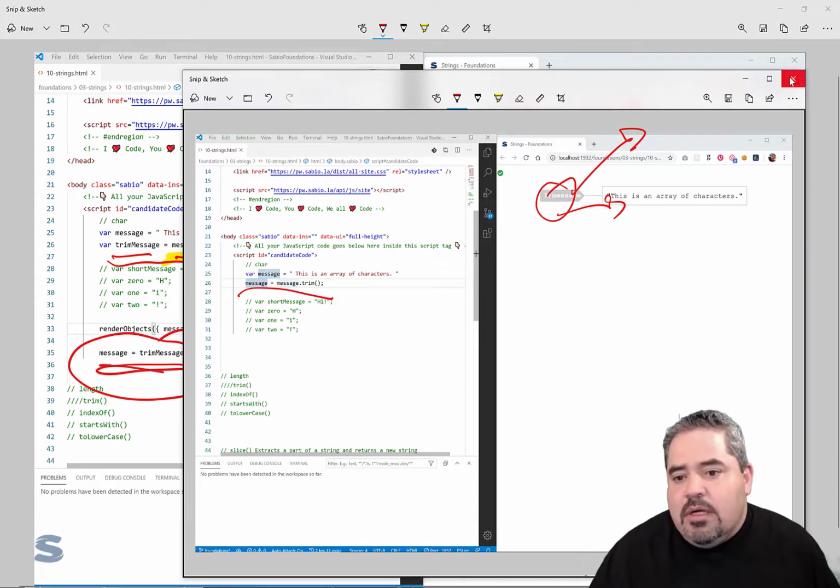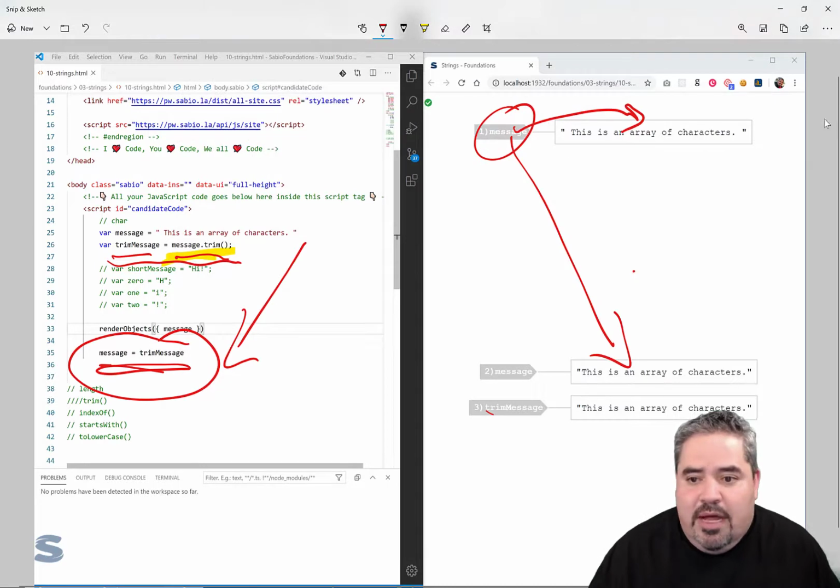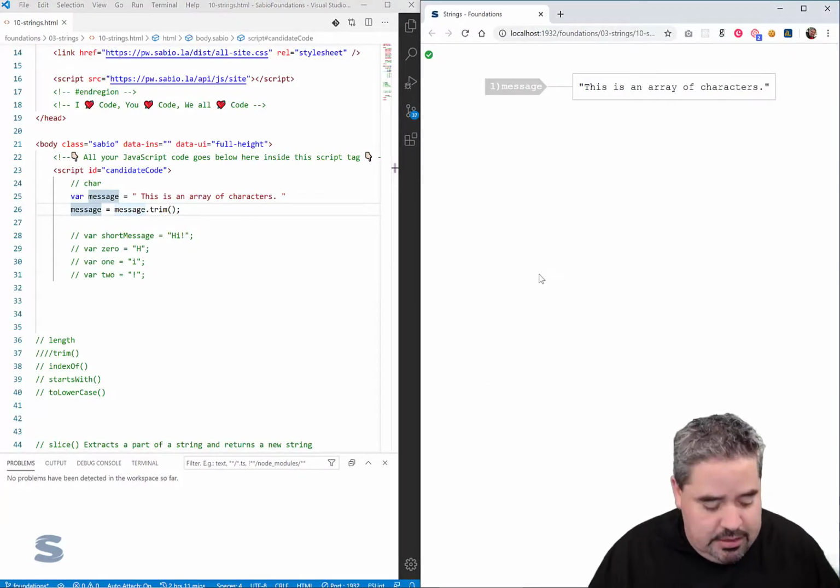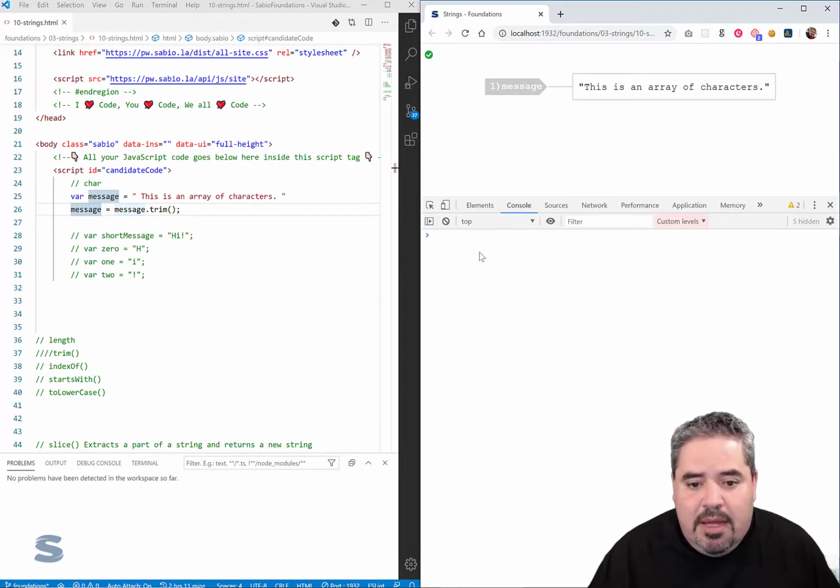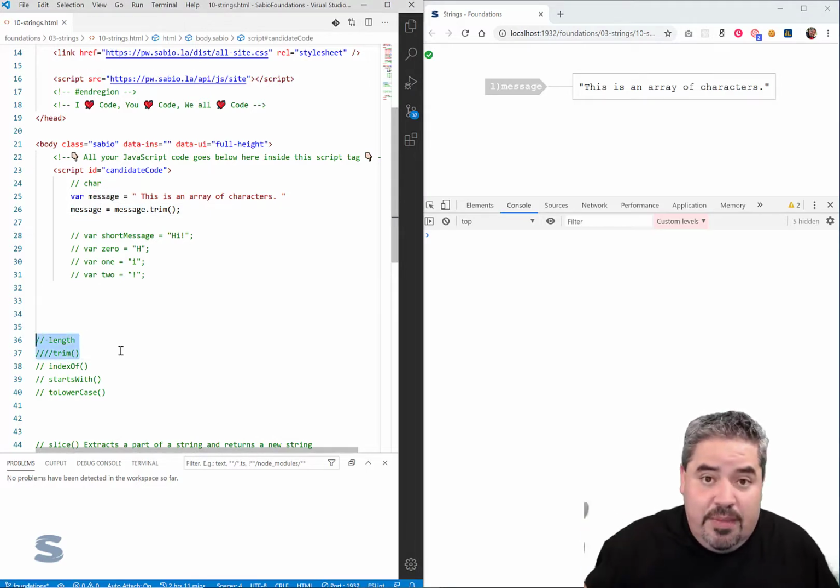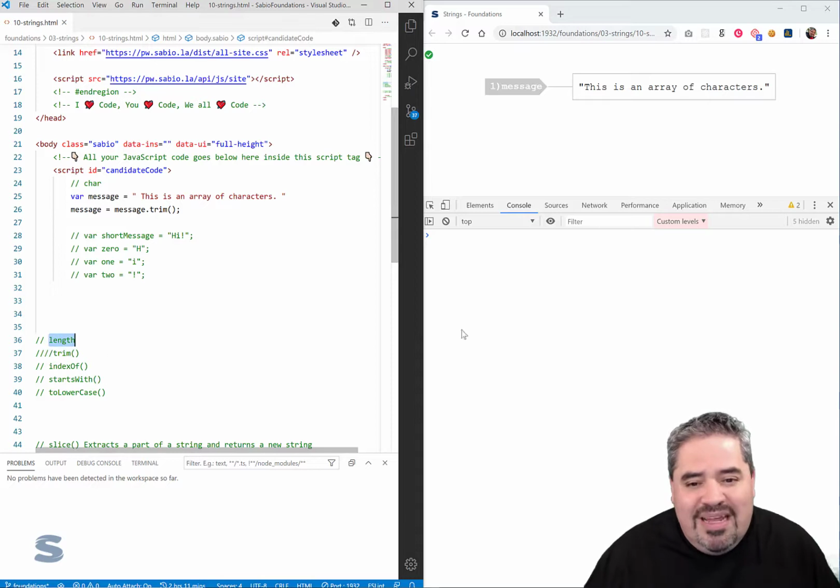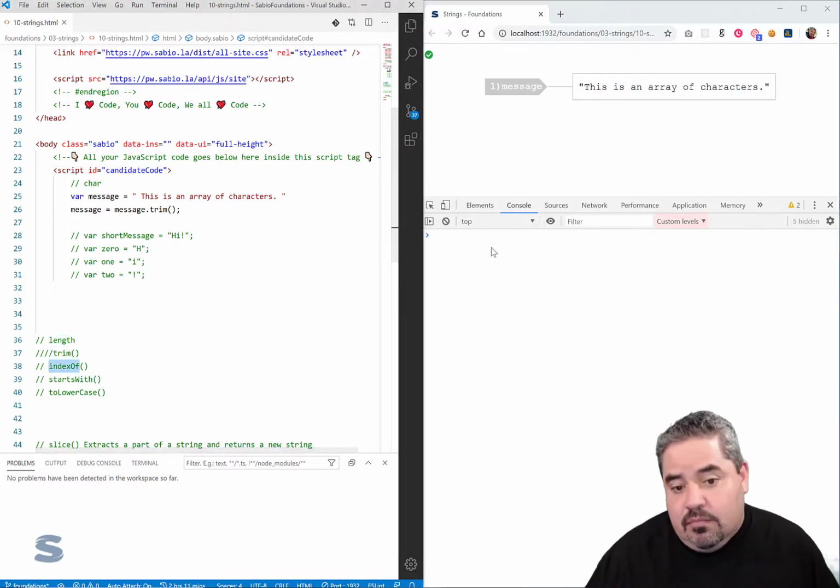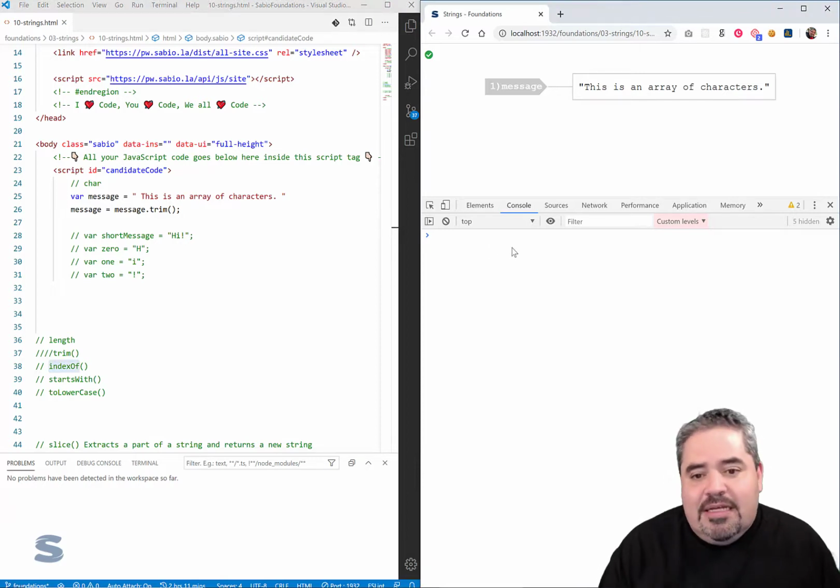Okay, let's continue to dig down into the other aspects and the other functions that I want to talk about in strings. Control-Shift-I in my developer tools to bring up my console. So we talked about the trim. It takes the white space off the beginning and the end. The length gives me the length of the array. Ooh, let's talk about indexOf.